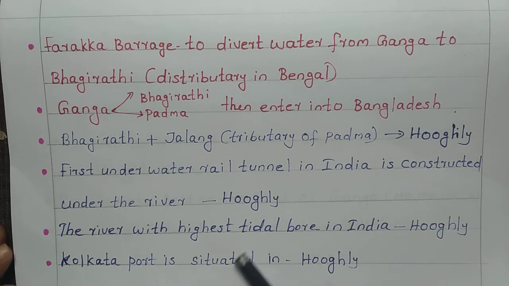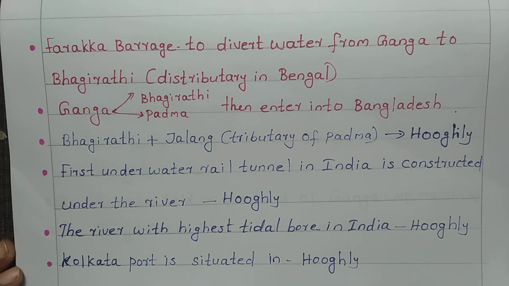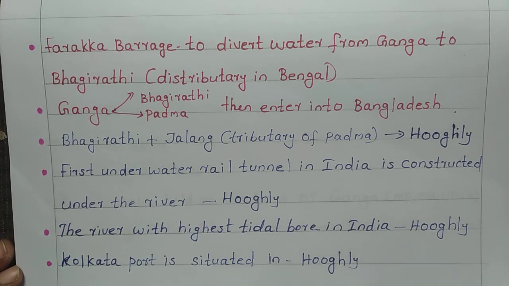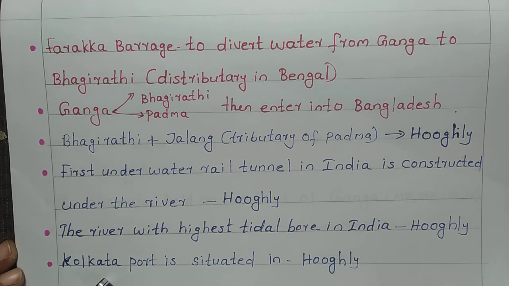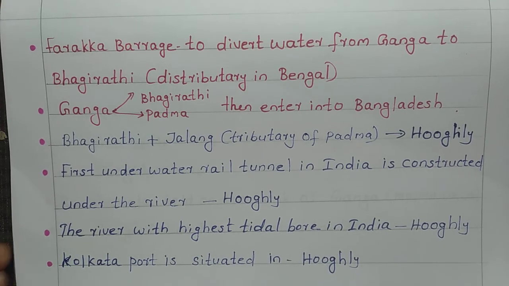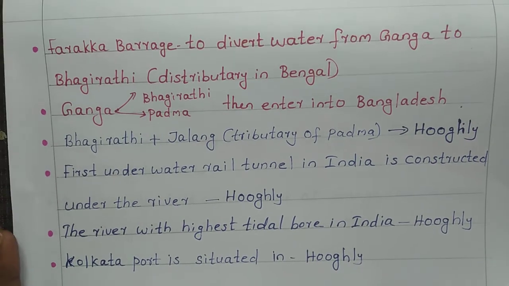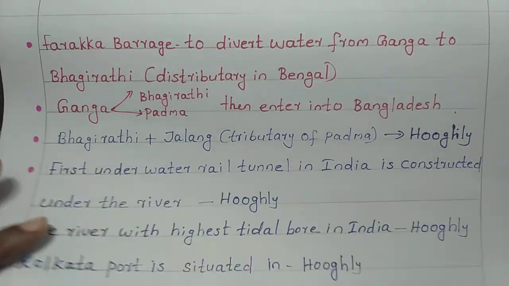That is tidal bore. So, Hooghly is the river with the highest tidal bore in India, and Kolkata port is situated in Hooghly. Kolkata port is situated on Hooghly river.